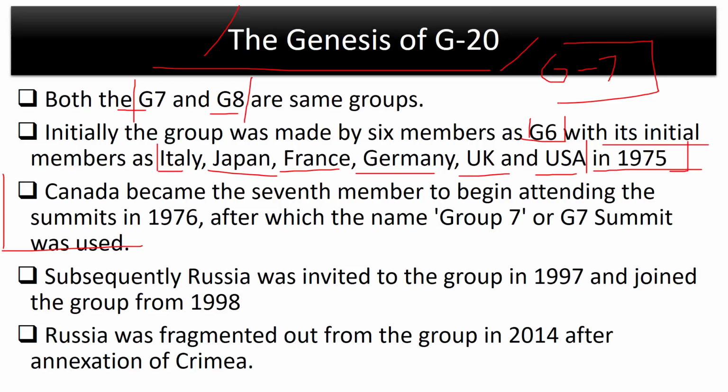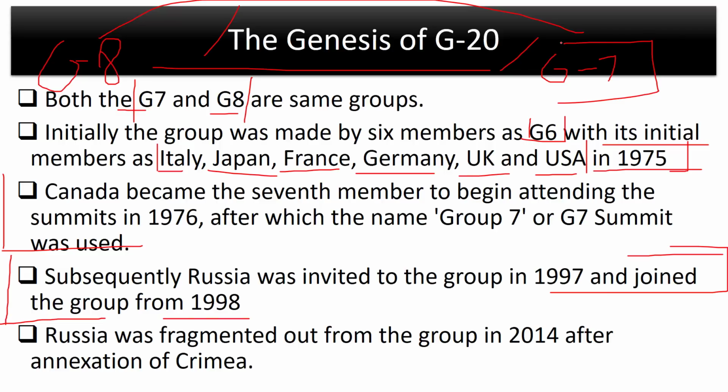Now, some of you might be asking how G7 became G8. How did that happen? Well, after the fall of the Soviet Union in 1991, it was just a matter of time before the Russian Federation also joined this group, this elite group. So in 1997, Russia was officially invited to G7 countries and it joined this group in 1998. So G7 became G8 because now after Russia was added, there were 8 countries in the group. So automatically G7 became G8.